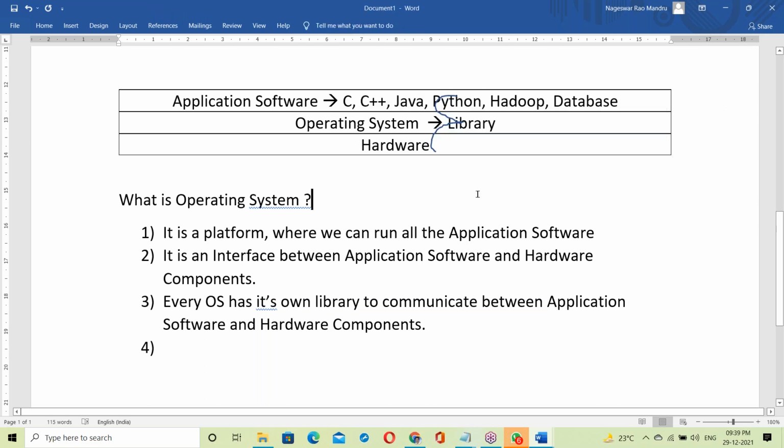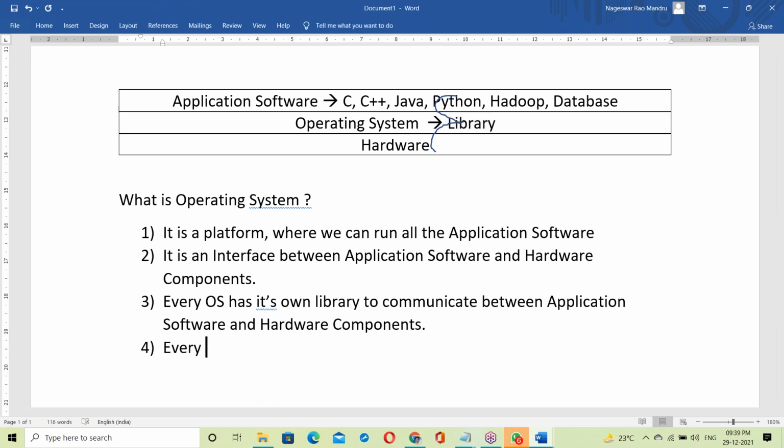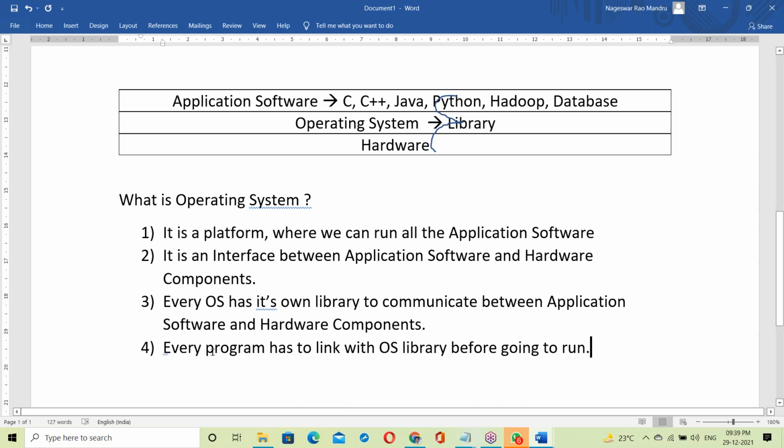Before starting a program, before running a program, it first links with the OS library. After linking with the OS library, program execution starts. Every program has to link with the OS library before it runs.